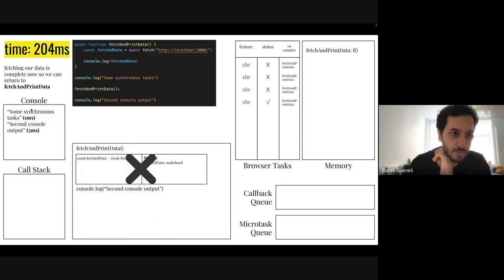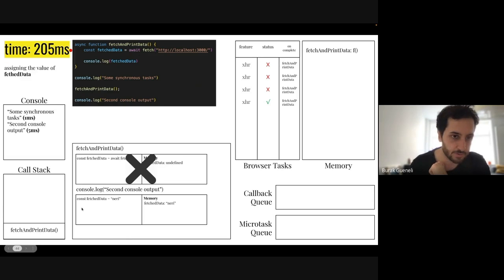In the 204 milliseconds, our request will be resolved and fetch and print data will be ready to run. Since there's nothing inside of the call stack, we are just pushing it inside of the call stack, and we are continuing our task from the line that we paused, and we will continue executing the function that we skipped for a while. So fetch data was undefined before. Now we have the value which is equal to nary. Let's say that nary came from this endpoint, and the value of fetch data will be equal to nary.